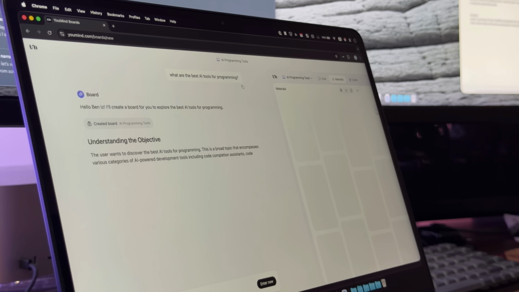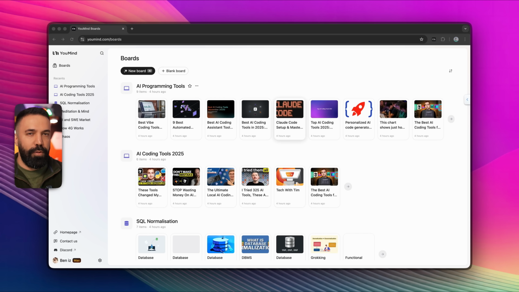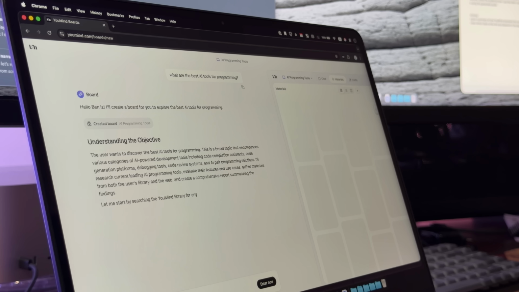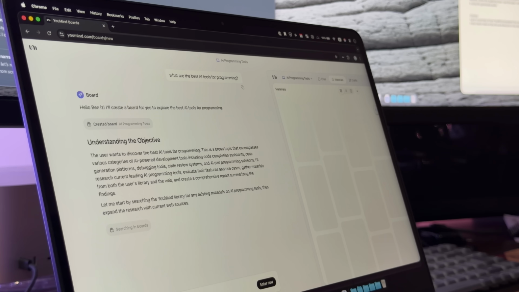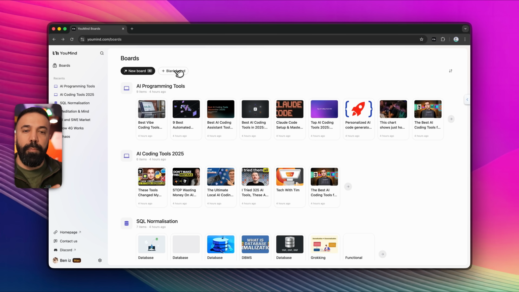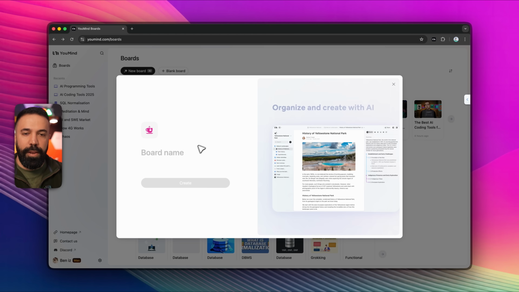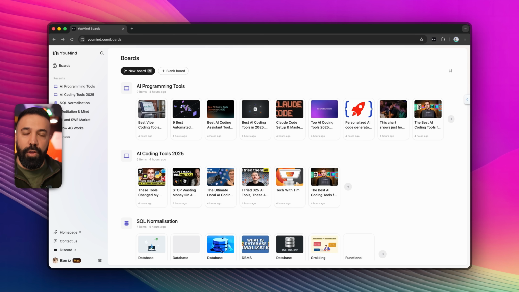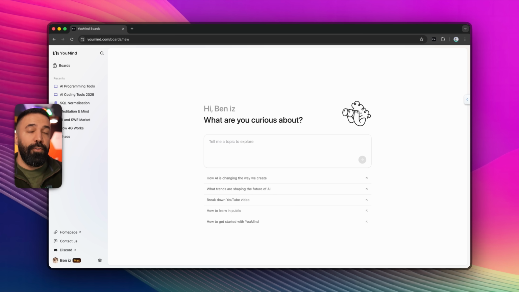In UMind, everything starts with a new board. A new board basically is a canvas for your imagination and all the contents you need to create. So you can start with a blank board, which you can name and start from scratch by your own rules, or you can allow AI to find the resources and build it up for you, and then you can alter and modify those contents.